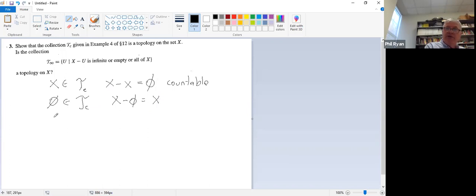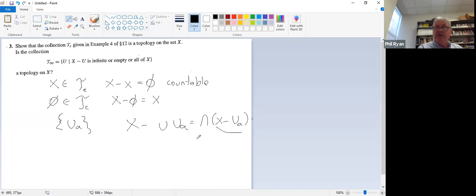And so what we're going to do now is show arbitrary unions and finite intersections. Okay, so if we have some indexed family of non-empty elements of T_C, then X minus the union of these things, by De Morgan's law, is equal to the intersection of X minus U_alpha. So each one of these things is countable, and the arbitrary intersection of countable sets is countable. So therefore, the union is in T_C.